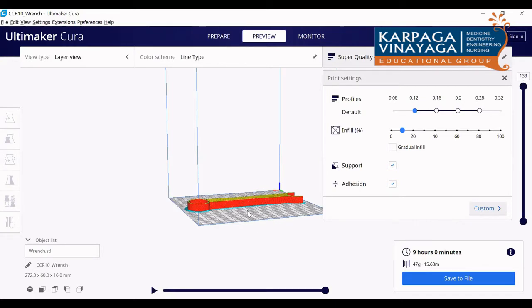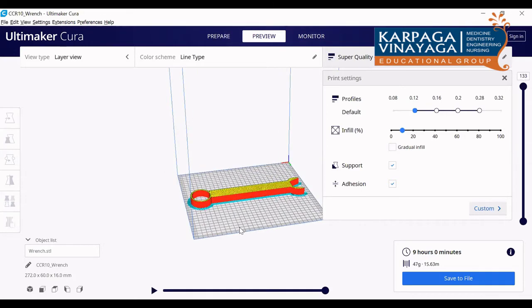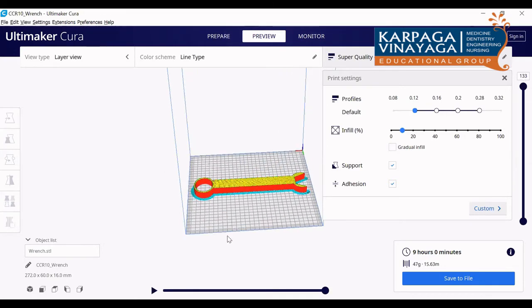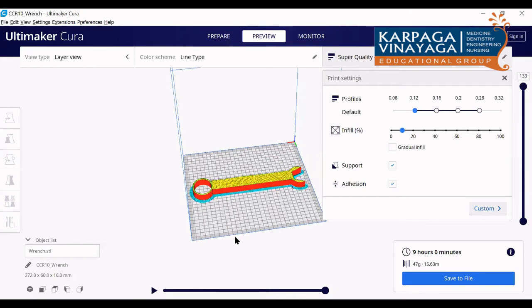Once you are okay with this, you can see here, this is the final sliced one. If you save this, it will be converted to G code. You can see the simulation here, how it prints. There are 133 layers in total. You can see the preview from the first layer to the last. Whatever layer you want, you can see the preview.